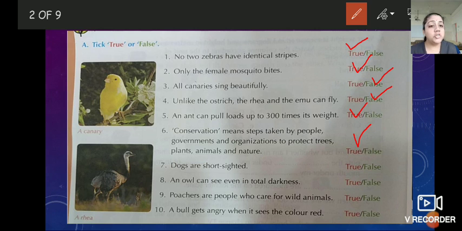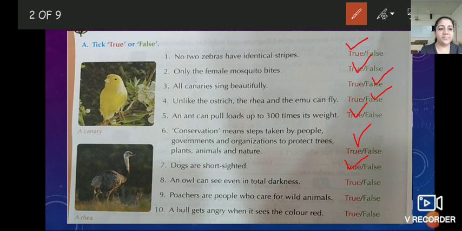Seventh number, dogs are short-sighted. Right or wrong? Yes, children, it is true. Dogs are really short-sighted. Do you know what is meant by short sight? Short sight means they can't see what is far from them. They can see only what is close to them, up to a particular distance. So it is correct. The seventh one is true.